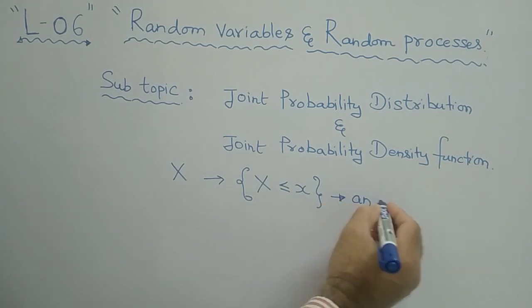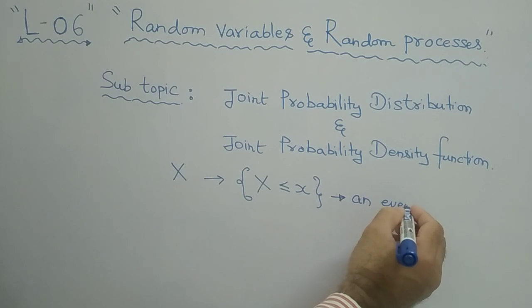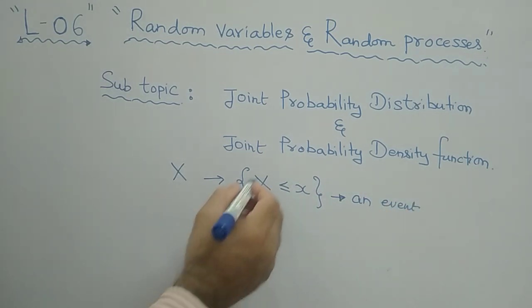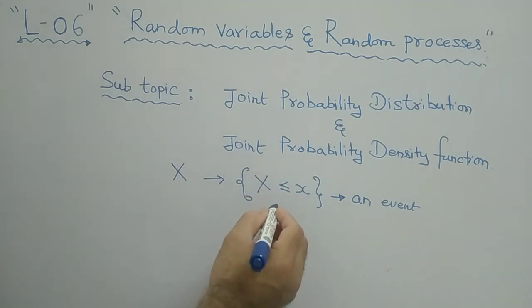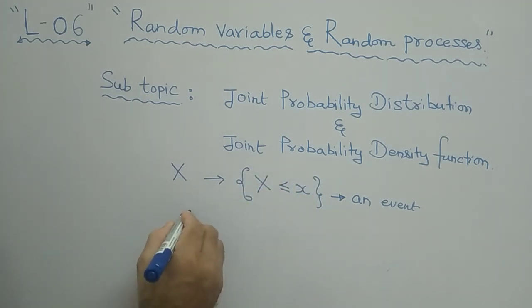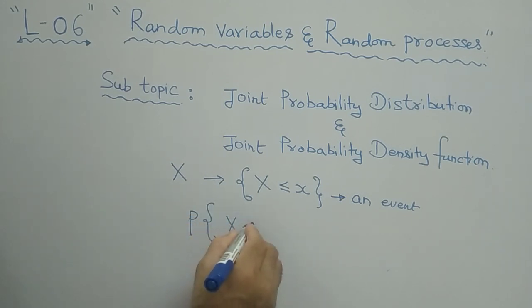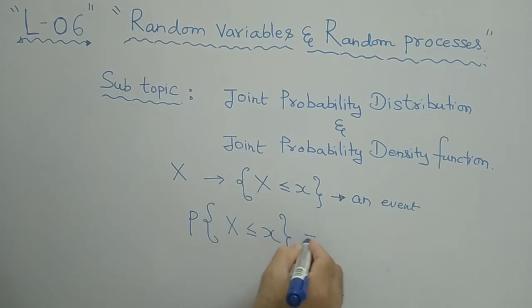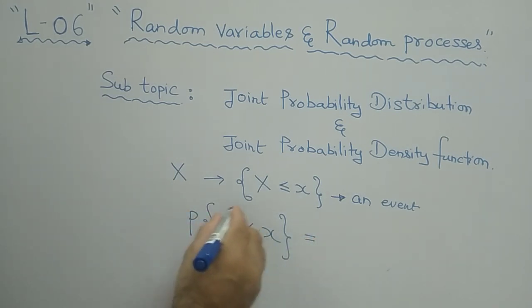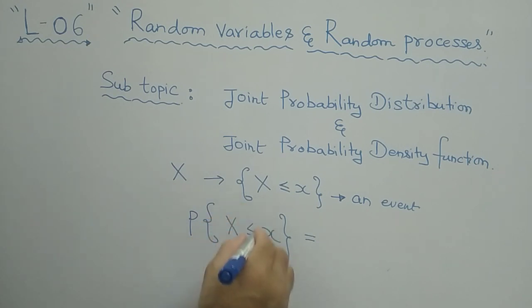We have seen this already. And if you want to calculate the probability of this event, that is nothing but the probability of capital X less than or equal to small x. This is the probability of an event.